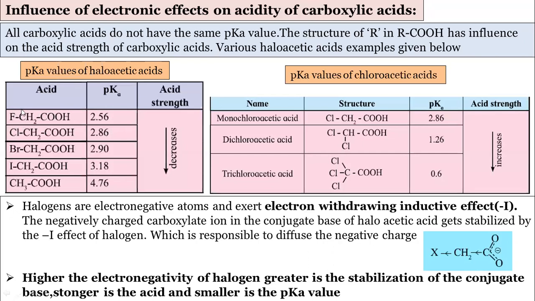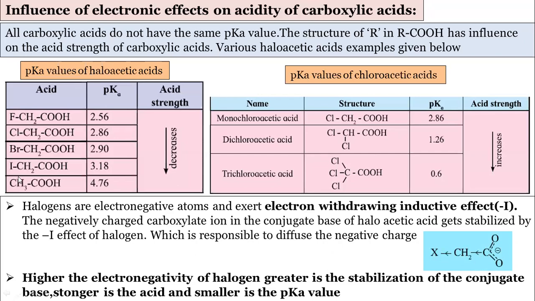If fluorine is electronegative, it will stabilize the resonance. See here, in this highlighted part, I will explain. This X is a halogen. What is the role of this X? X will pull the electron density from this CH2, and this conjugate base will get stabilized due to X. So as the electronegativity increases, the acidity will increase.